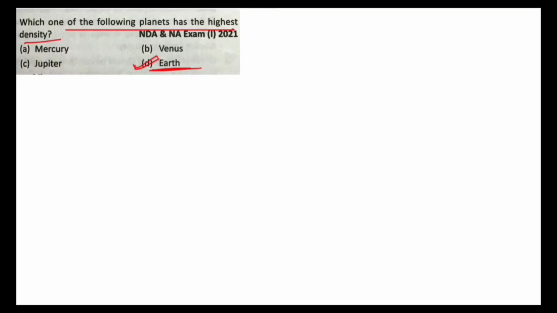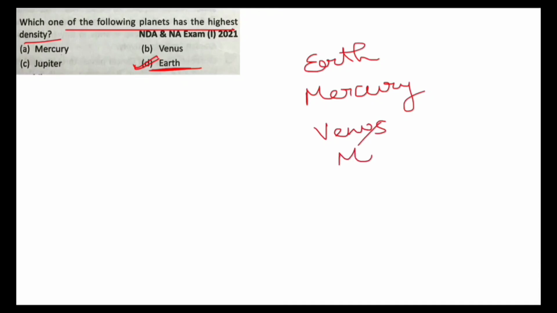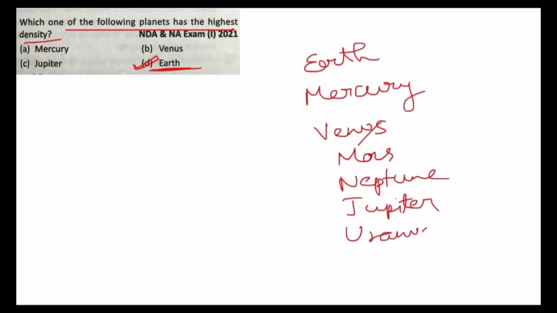Planets in order of density are Earth, then Mercury, then Venus, then Mars, then Neptune, then Jupiter, Uranus, Saturn. This is the decreasing order of density of the planets.